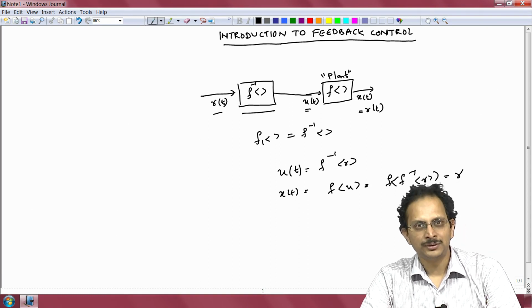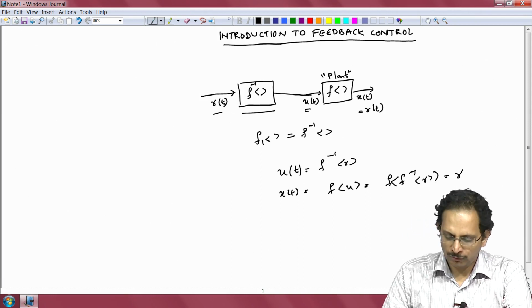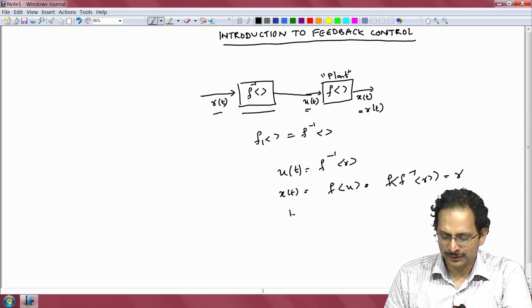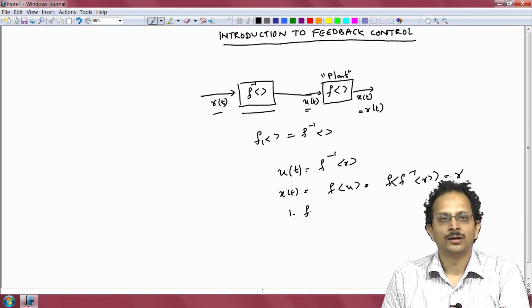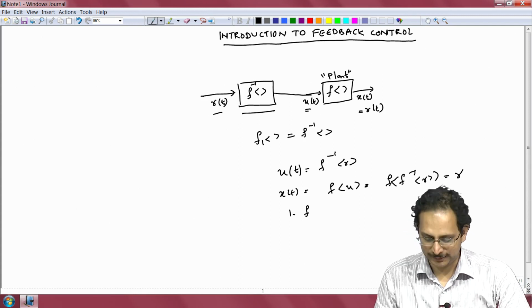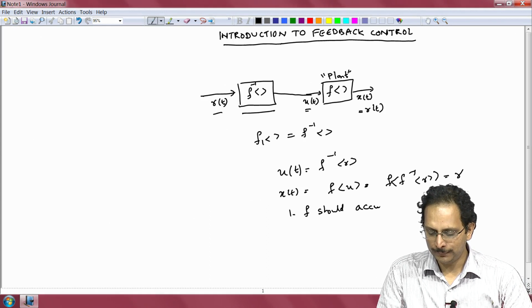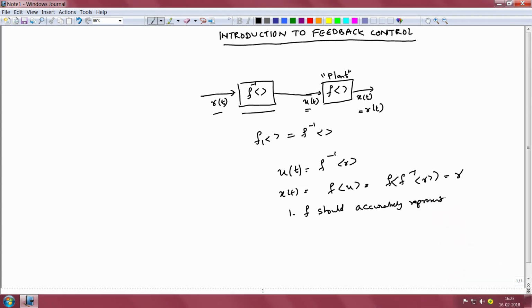But apart from that, there are a few other restrictions as well. For one thing, we need to have f be an accurate mathematical model of the plant. F should accurately represent the plant dynamics.